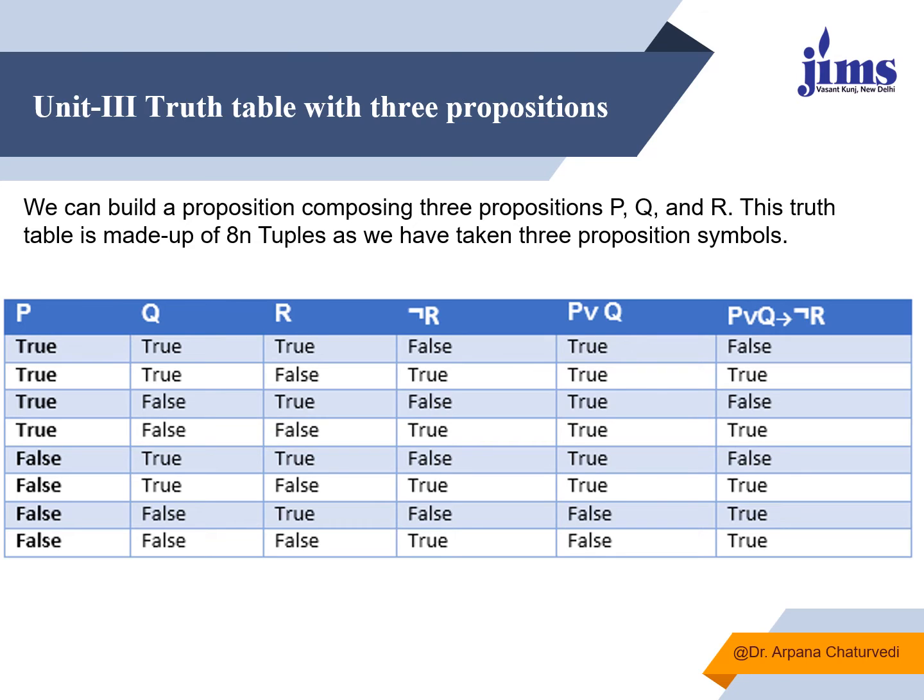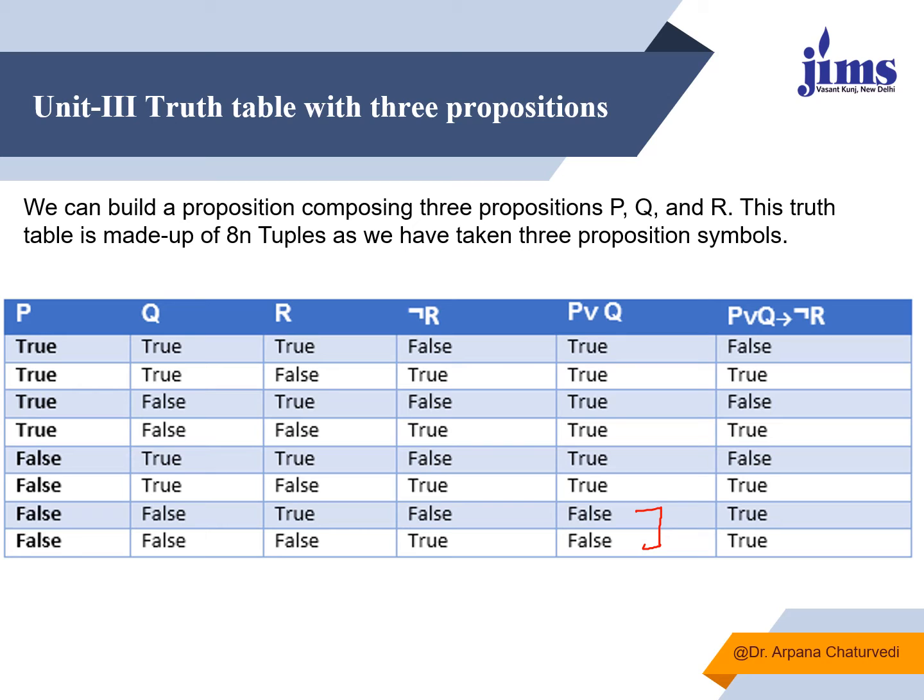This is the truth table with three different propositions. Let's say we have three propositions. One is P, another is Q, and another is R. So not R will be the opposite of this: true becomes false, false becomes true, true becomes false, false becomes true. Now if I have to check P or Q, P or Q means if either of P or Q is true, the result will be true. So see, true true will be true, true true will be true, true false will be true, true false will be true, then false true will also be true, false true will also be true, but false false, these two will be false. Now we come to P or Q implies not R.